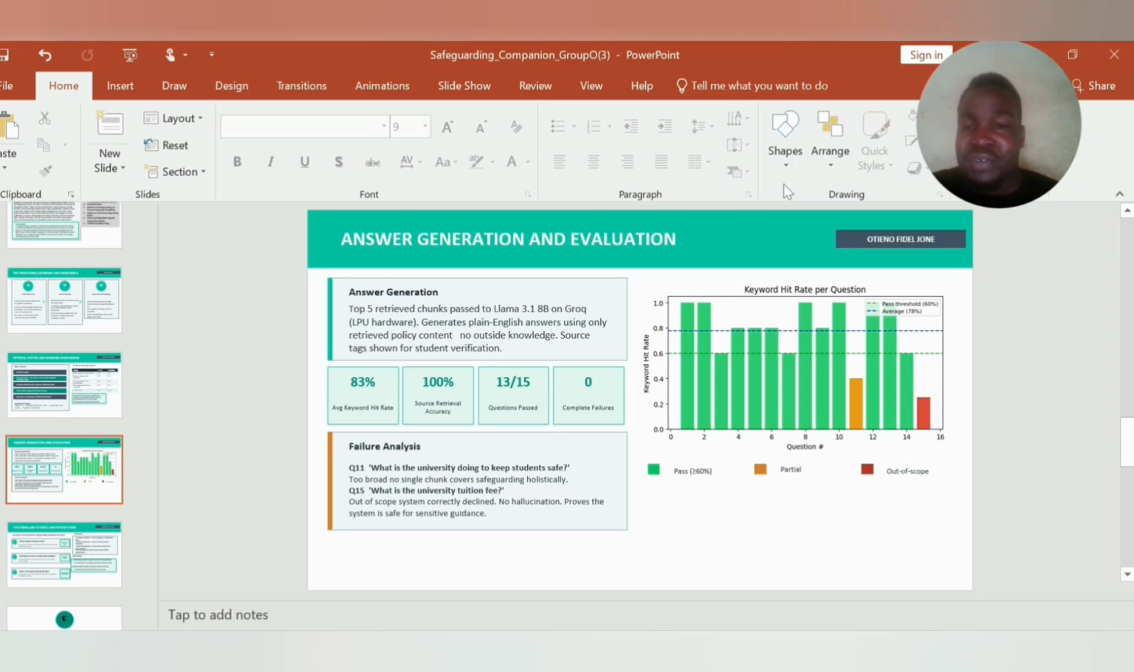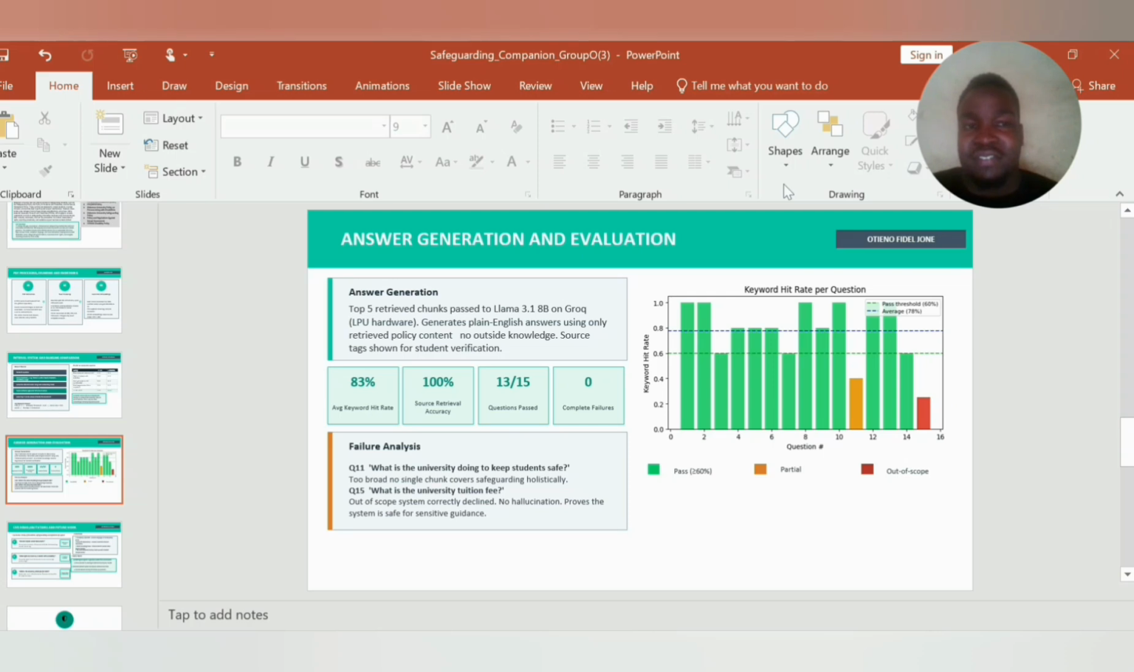Then for the keyword hit rate, we set 5 keywords such that each time a question was asked, those 5 keywords were expected in the answer, to see how accurate the answer was. Based on all 15 questions, the average was 83%.